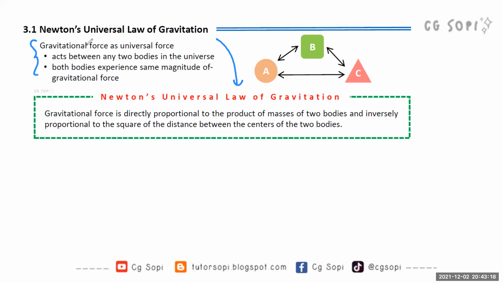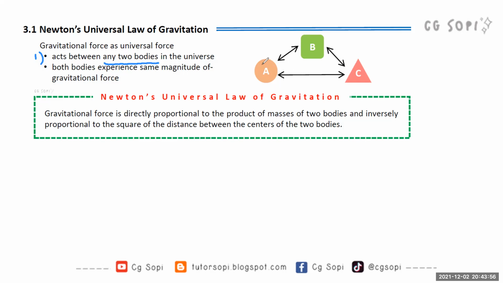It is said that gravitational force is a universal force. There are two reasons why we call gravitational force a universal force. The first reason is because gravitational force acts between any two bodies in the universe. For example, here I give you three bodies, or objects: A, B, and C. Between any two bodies in the universe, for sure there will be gravitational force between them.